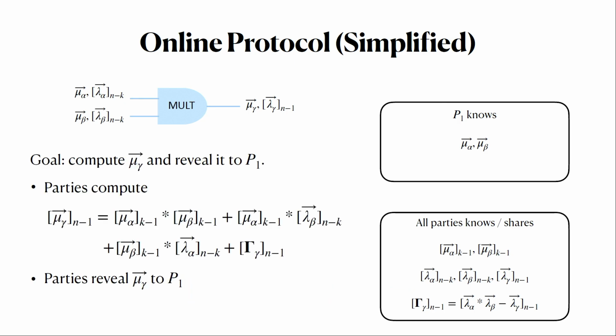And given all of these shared values, you can see that the parties can actually just take an appropriate combination of these by doing some local multiplications and summing them up, and they will end up with a packed sharing of degree n minus 1 of the right vector of the mu values for the output wire. Once all the parties have this, they can just reconstruct it to P1, who will learn the mu value, and then maintain the required invariant. So this is a simplified version of the basic protocol, which is at this point only passively secure.